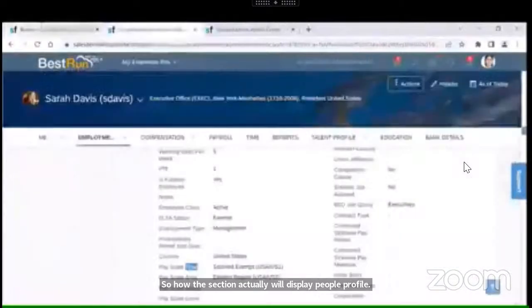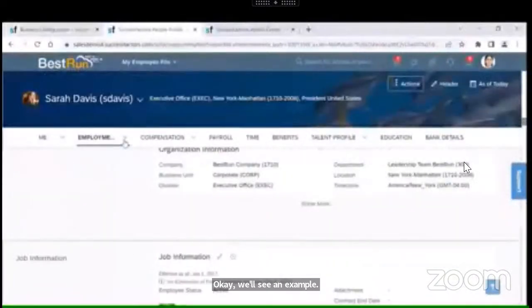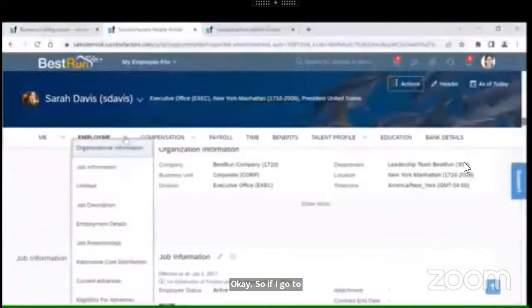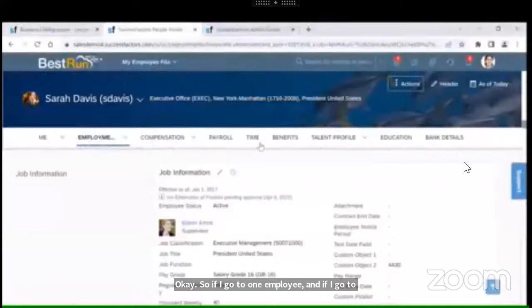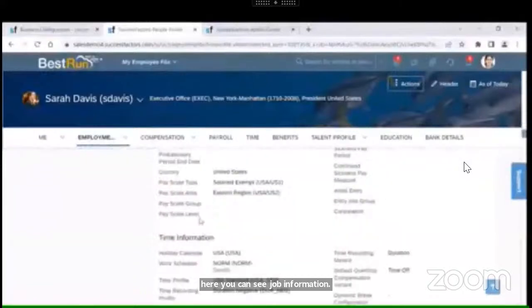So how will the section actually display in people profile? We'll see an example. If I go to one employee and go to the employment section, here you can see job information, all the fields we have configured.